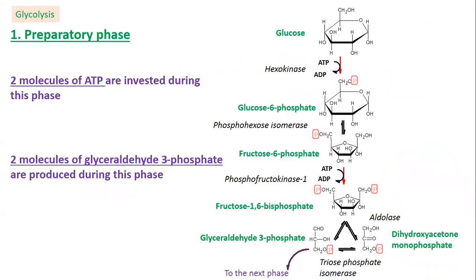This process is traditionally divided in two phases. The first phase is the preparatory phase. During this phase, glucose is converted into less stable intermediates, which in the final phase results in the formation of phosphorylated trioses, glyceraldehyde 3-phosphate and dihydroxyacetone monophosphate.